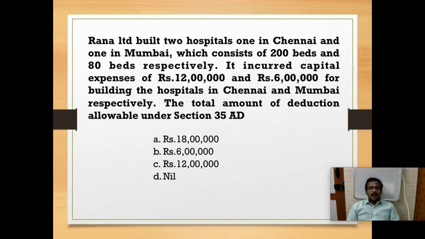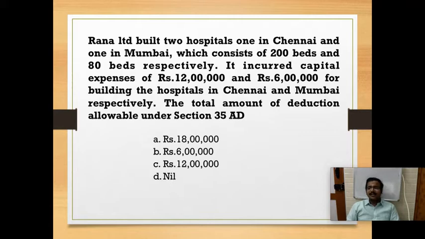Rana Limited built two hospitals, one in Chennai and one in Mumbai, which consist of 200 beds and 80 beds respectively. It incurred capital expense of rupees 12 lakh and 6 lakh for building the hospitals in Chennai and Mumbai respectively. Total amount of deduction under section 35A. Okay, so we have two hospitals, one in Mumbai, another in Chennai. Mumbai hospital consists of 80 beds and Chennai hospital consists of 200 beds.